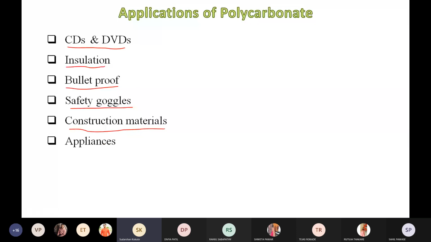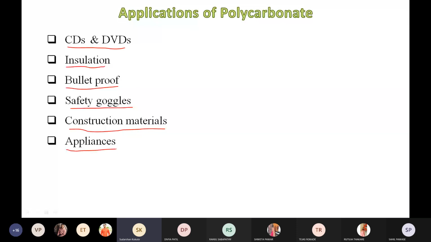Again, polycarbonate is used for making various appliances. For example, polycarbonate and its blends are used in appliances such as your refrigerator, right? That kind of appliance is made from polycarbonate material: refrigerator, air conditioner, coffee machine, food mixer. Polycarbonate and its blends can be used for making appliances such as refrigerator, air conditioner,